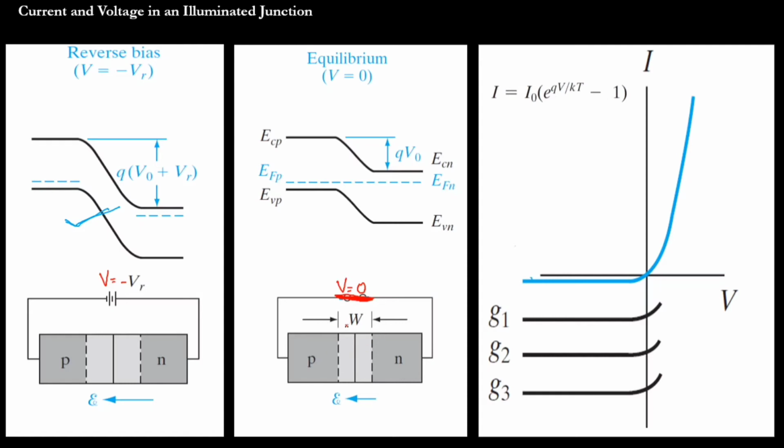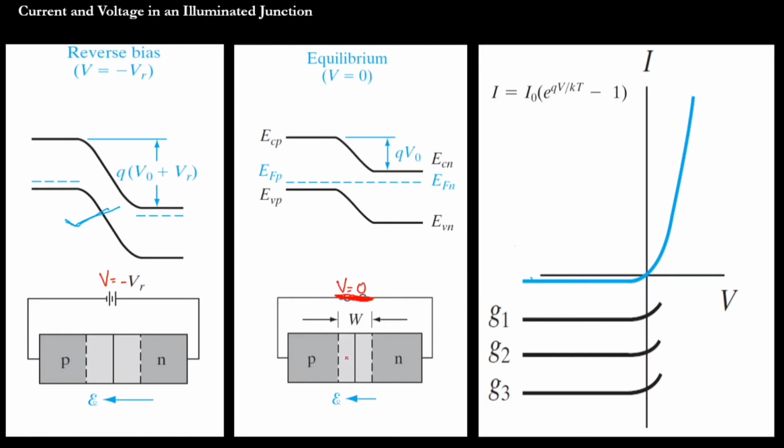But we know when a PN junction is brought together to become a junction, there will definitely be a depletion region, and there will be a small electric field. In the reverse bias case there was a large electric field because of the extra reverse bias applied, but here there is a small electric field available.